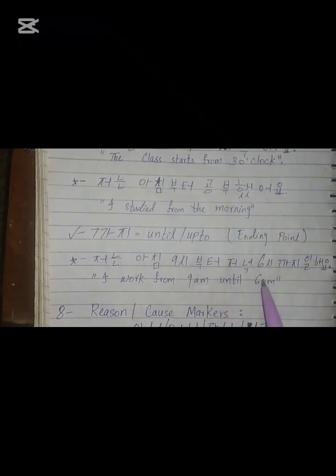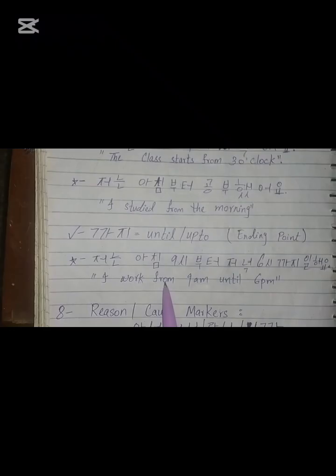So I work from 9 a.m. until 6 p.m. I hope this is clear, because we're using both 부터 and 까지, from 9 a.m. until 6 p.m.